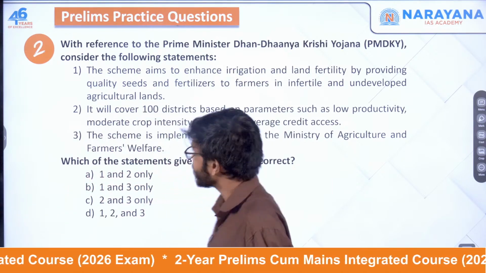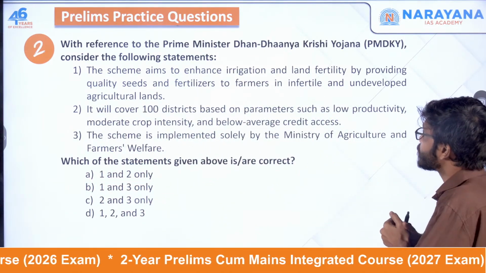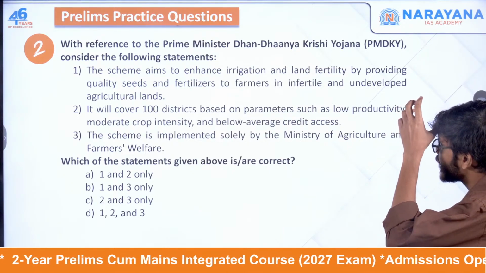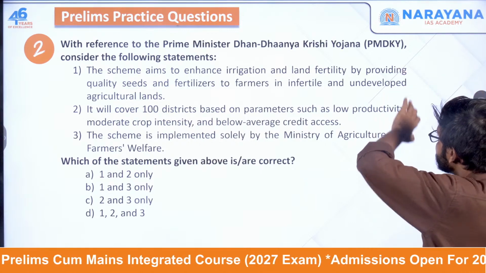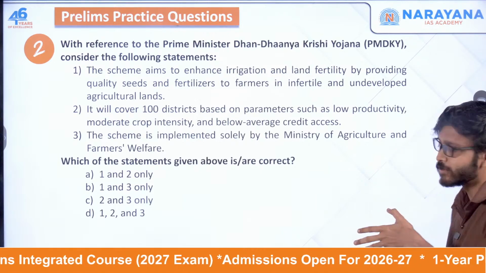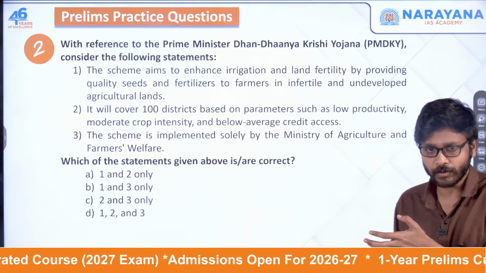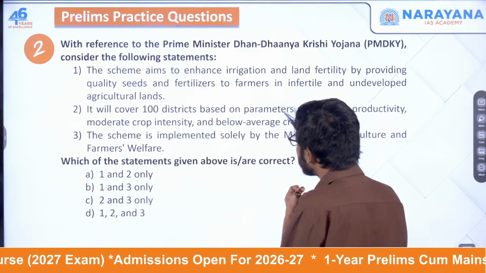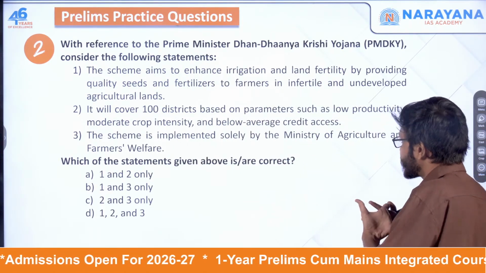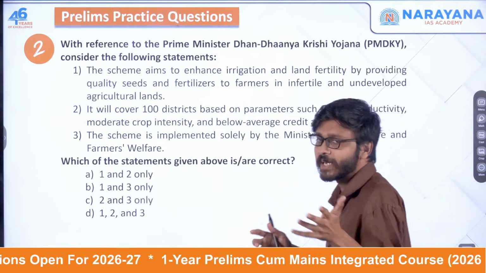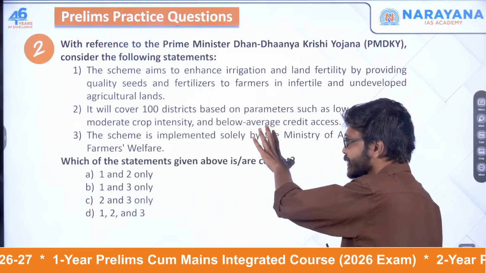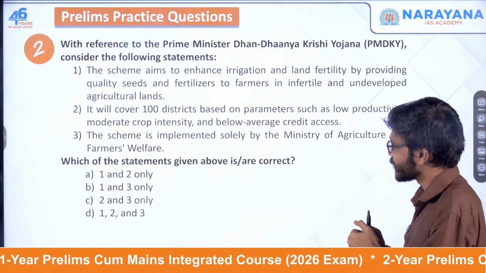Question, it's related to the Prime Minister Dhan Dhanya Krishi Yojana. The scheme aims to enhance irrigation and land fertility by providing quality seeds and fertilizers to farmers in infertile and undeveloped agricultural land. This is correct. It will cover 100 districts based on parameters such as low productivity, moderate crop intensity, and below average credit. This is also correct. Earlier we had a program like ADP. So this also goes along the same lines.